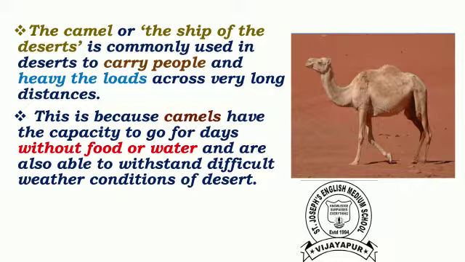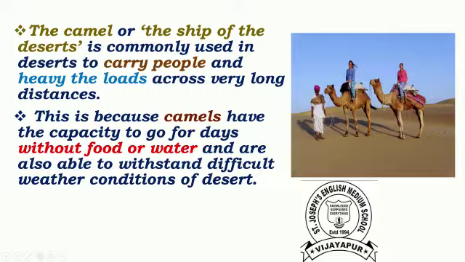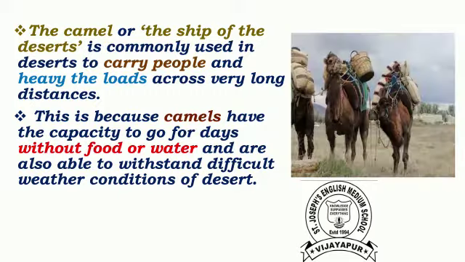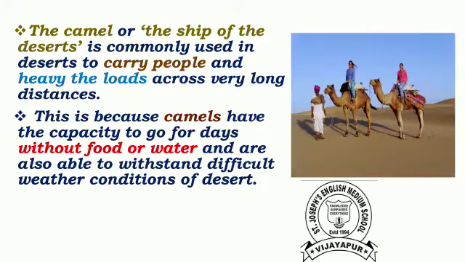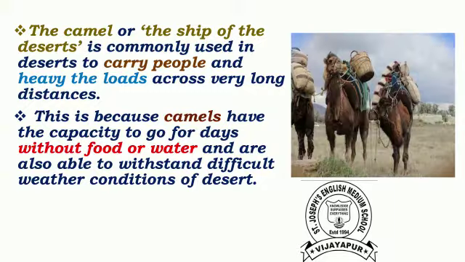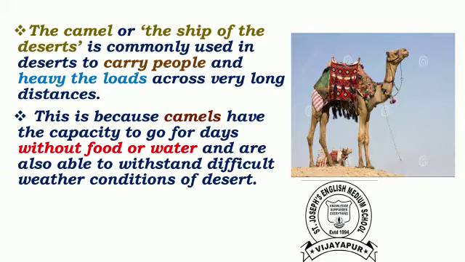Camels have been domesticated by humans for thousands of years. They are used mostly for transport and to carry heavy loads. They also provide a source of milk, meat and hair. The camel is a very useful animal in desert. The camel is known as the ship of desert.